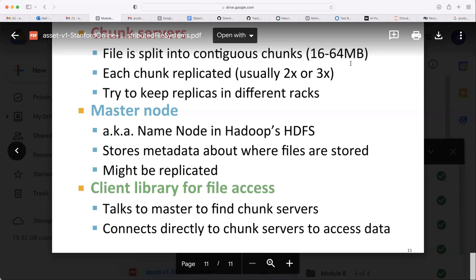16 to 64 MB. Minimum 16 MB should be there, right? Anything less than 16 MB of data, you don't need big data or this distributed file system, because when you divide it you will get only one chunk, so you will store it on one node. Remember that it's for practice purposes; when you are doing big data you might have used it, but usually in real life you require minimum 32 MB, or more than 16 MB.